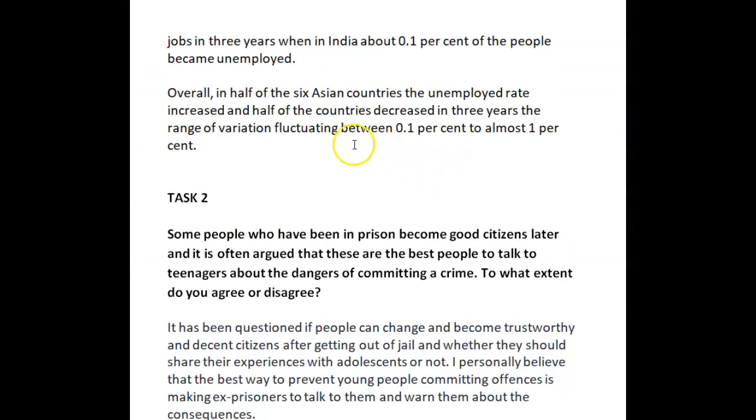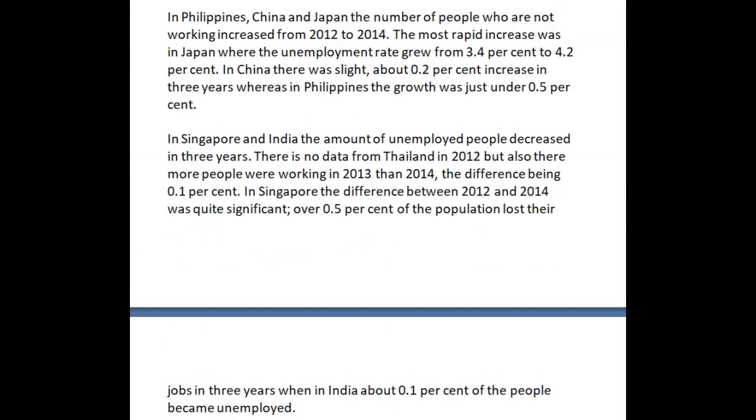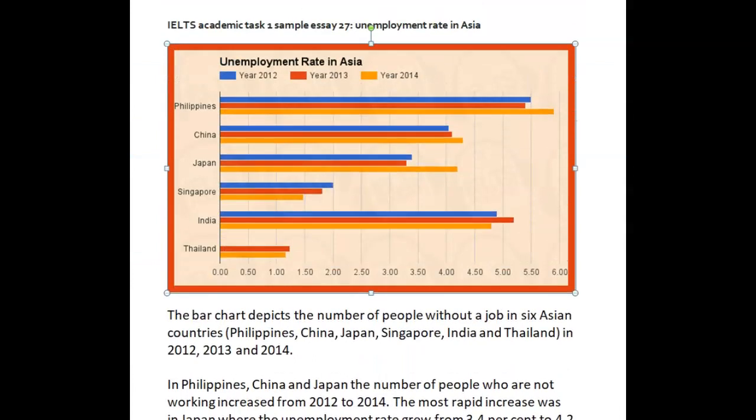Okay, yeah, even here, now here too. This is your overview. For me, this information does not belong in an overview. In the overview, we want to talk about the main trend, the most obvious thing, and we don't want to include data. Okay, so this whole thing about fluctuating between this and this, it really doesn't make it an overview. It just makes it another piece of data.